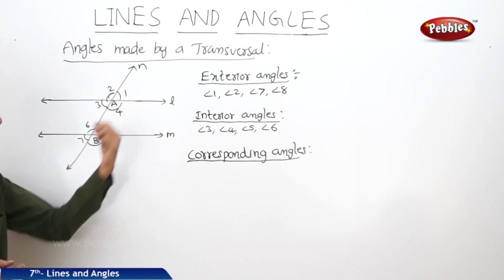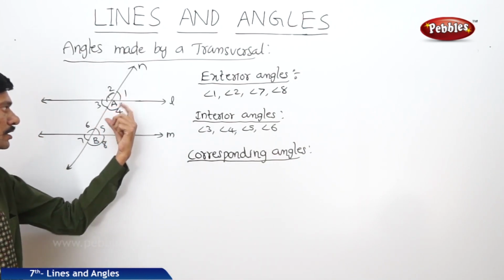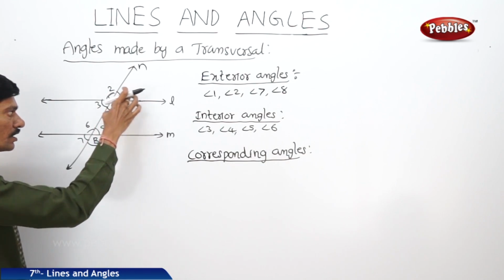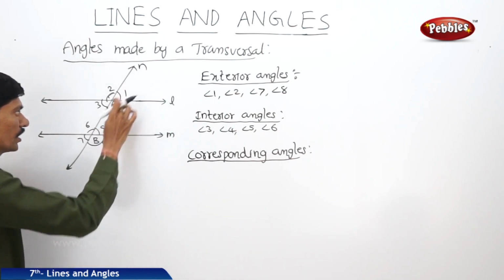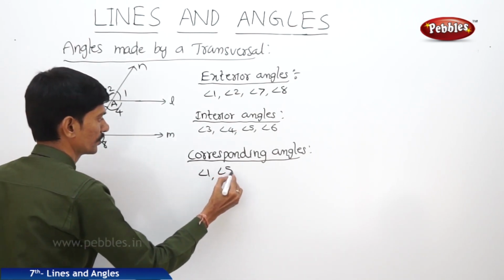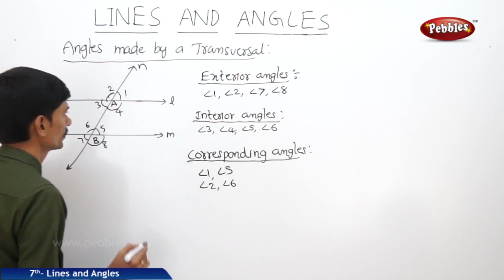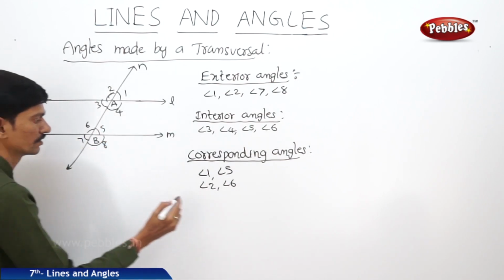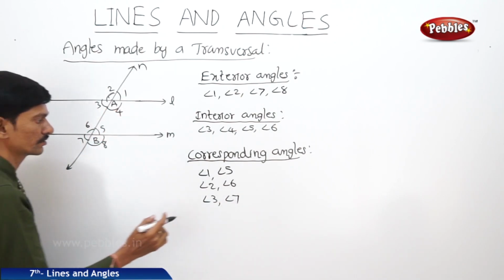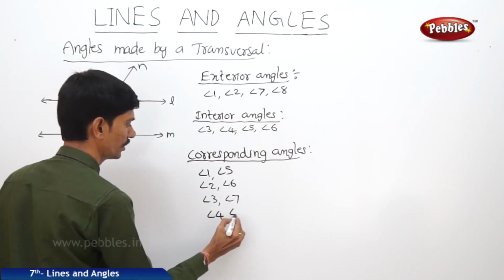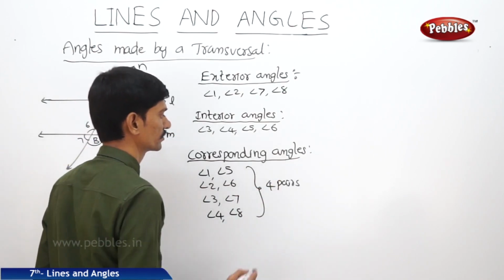So when two angles are said to be corresponding angles, they should not be adjacent to each other, one is exterior and the other is interior, and they should be on the same side of the transversal. So angle 1 and angle 5 are corresponding angles. Then angle 2 and angle 6, angle 3 and angle 7, and angle 4 and angle 8 are also corresponding angles. So there are 4 pairs of corresponding angles.